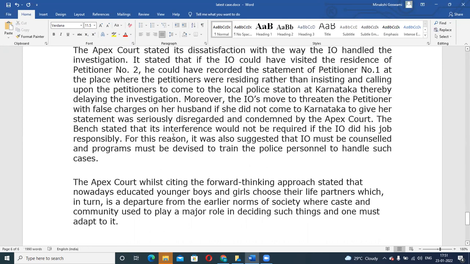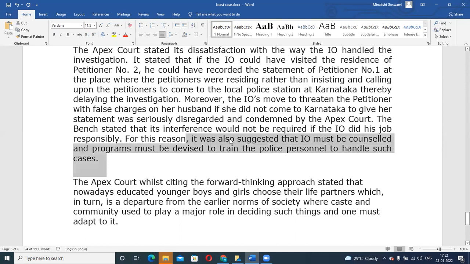Okay, so the Supreme Court said that its interference would not have been required if the investigating officer had done his job properly, right? Why did Lakshmi Bai file the case in the first instance? It was because her rights were being violated by the investigating officer. If he had closed the matter properly, based on the best he could do, this matter itself would not have taken place. For this reason, it was also suggested that the investigating officer must be counseled and programs must be devised to train the police personnel to handle such cases.